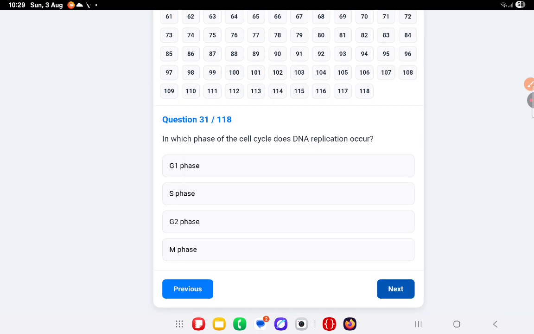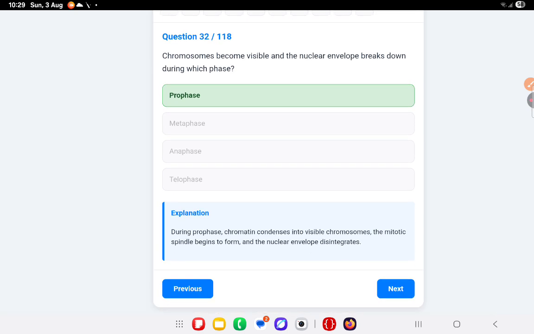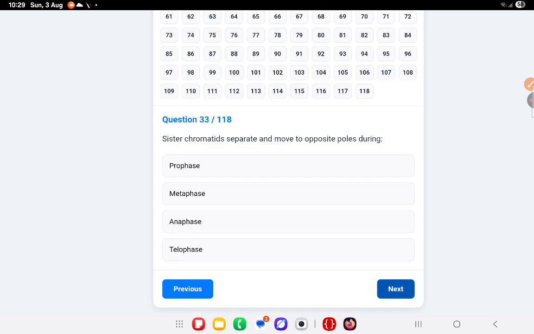In which phase of the cell cycle does DNA replication occur? S phase. Chromosomes become visible and the nuclear envelope breaks down during which phase? That is prophase.